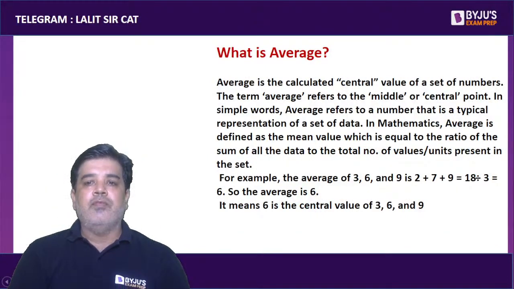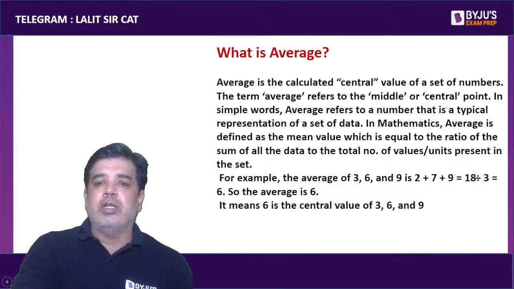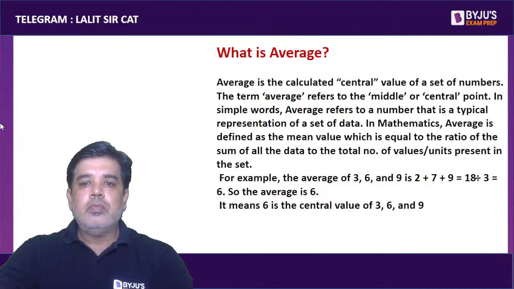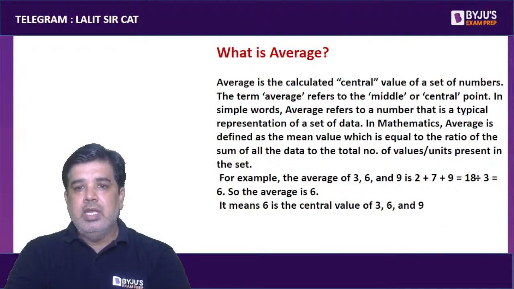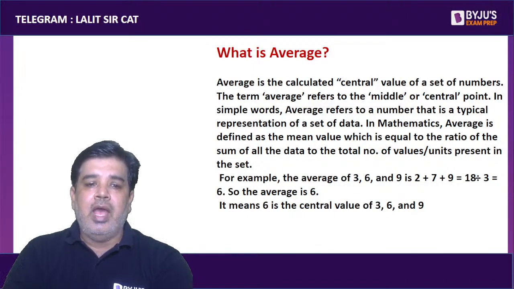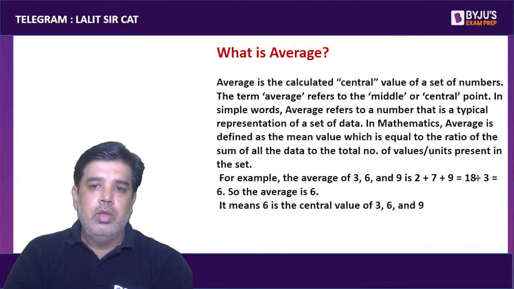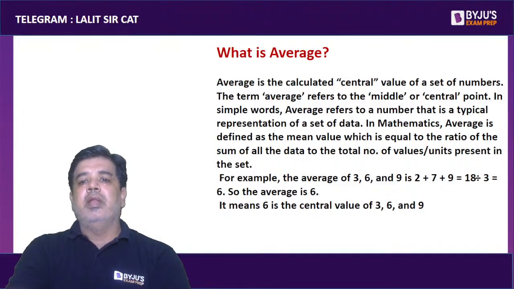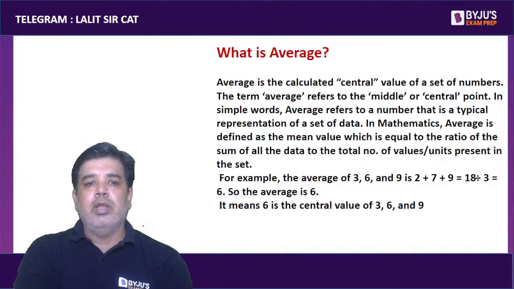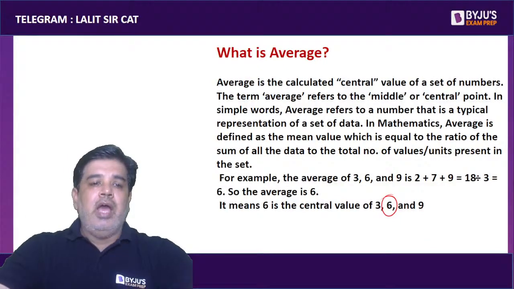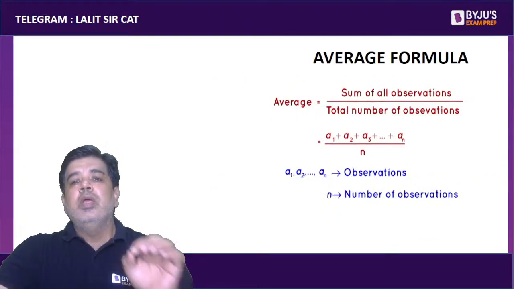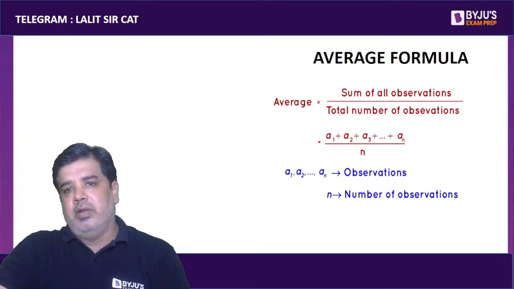For example, if the terms are 3, 6, 9, with common difference 3, the average is always the middle value. Here the middle value is 6, so the average will be 6. So average is a middle value or a value which is near to the middle value.